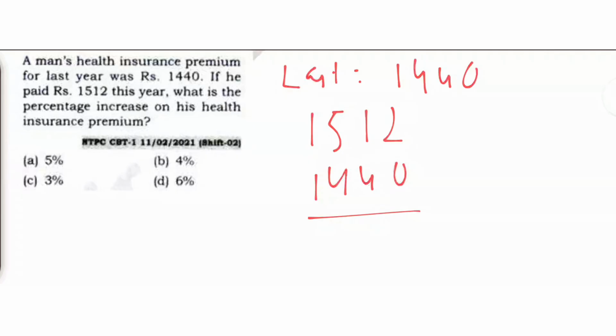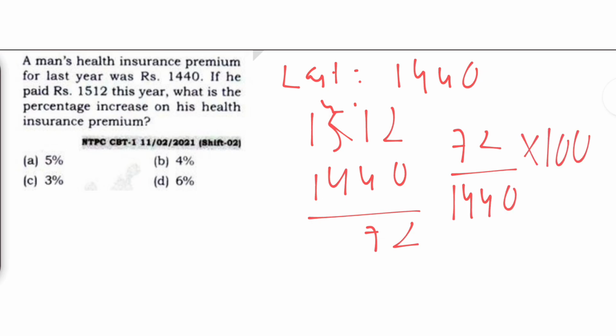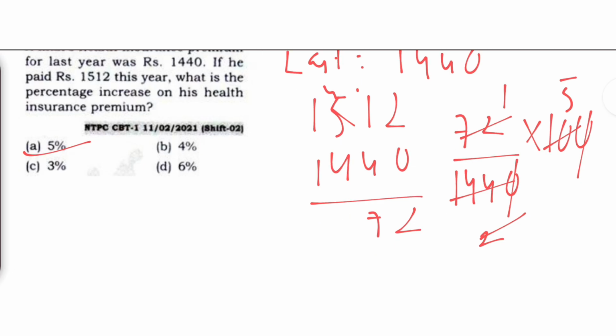This is nothing but 72. Okay, 72 he paid extra compared to last year. 72 upon 1440 into 100. This and this get cancelled. So the percentage increase on his health insurance premium was 5%.